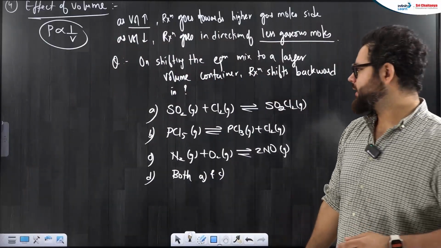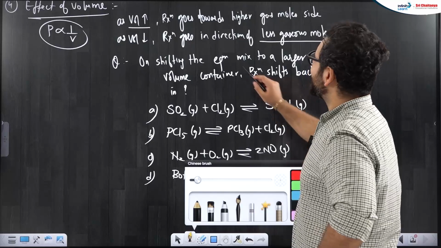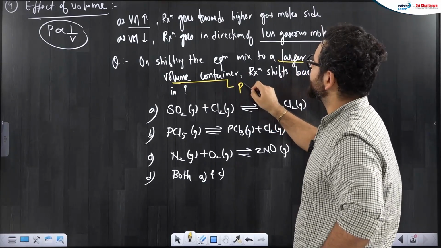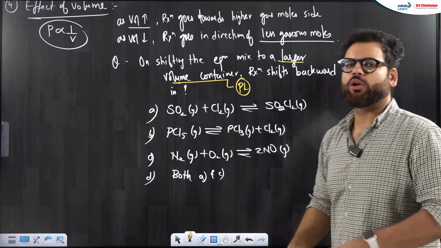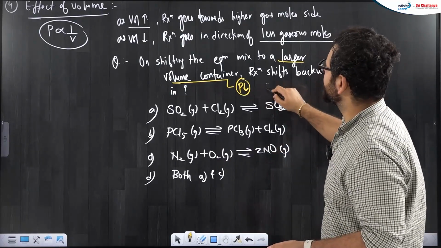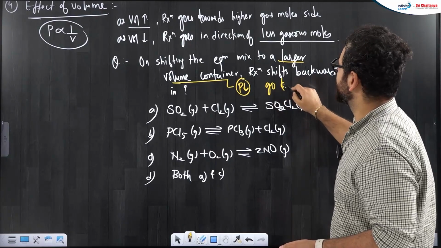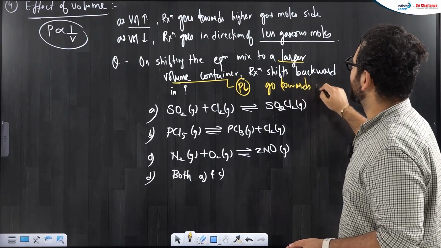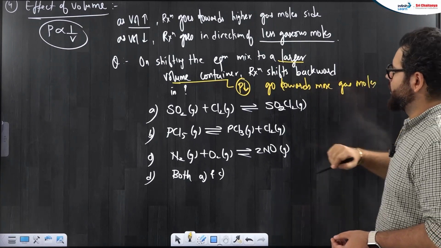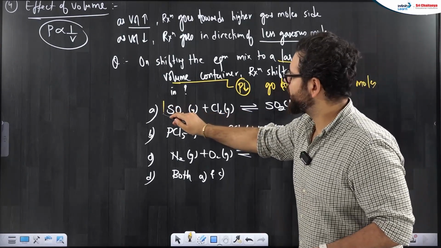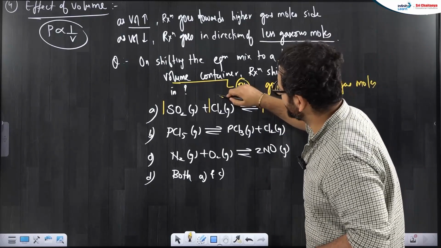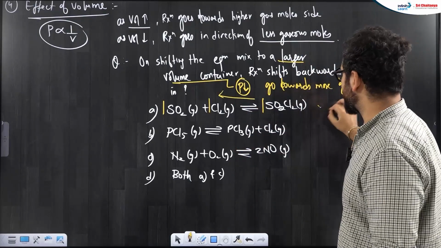Okay, so in this case, what is the question? See carefully. If I shift the reaction to the larger volume container, what will happen? It is the pressure decrease case. Volume will increase, pressure will decrease, and we know whenever pressure decreases, reaction goes towards more gaseous moles. So this reaction will go towards more gas. Left hand side are 2 gas moles, right hand side are 1. So reaction will move backward. So this is one of the answers for us.